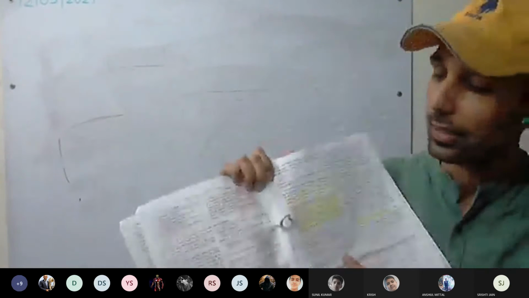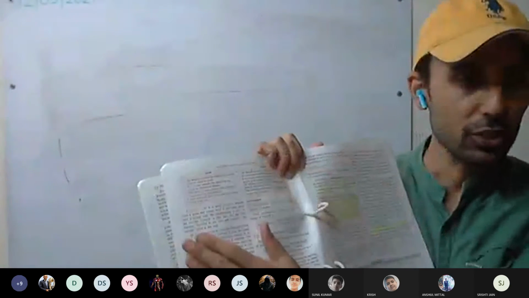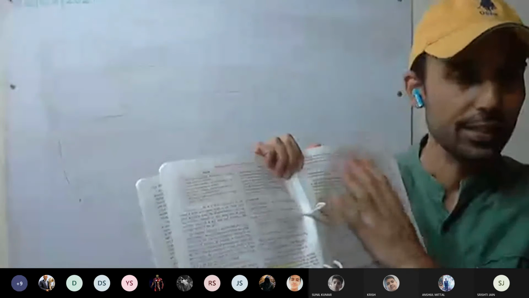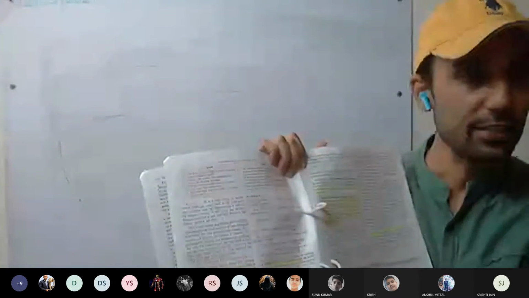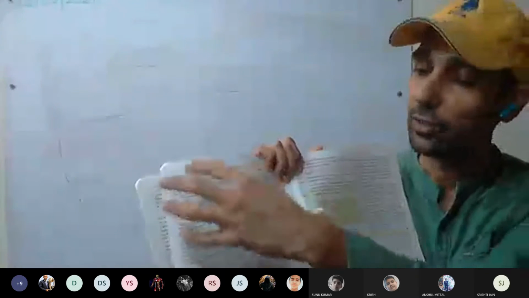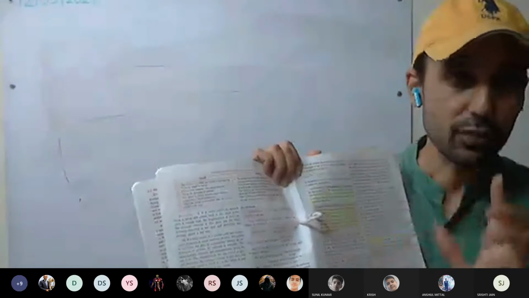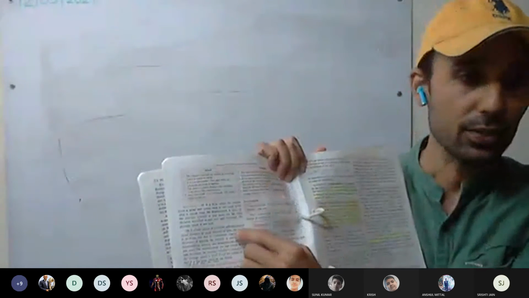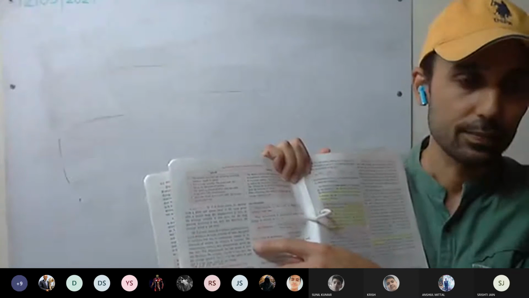In the lab manual, there are left hand side and right hand side pages. The left side is a blank page, and this is the lined page you are seeing. On the left hand side, you have to use only pencil. In your lab manual, I will mark which you have to write on the left side and which on the right side. For example, all the diagrams and all the observation tables go on the left side.